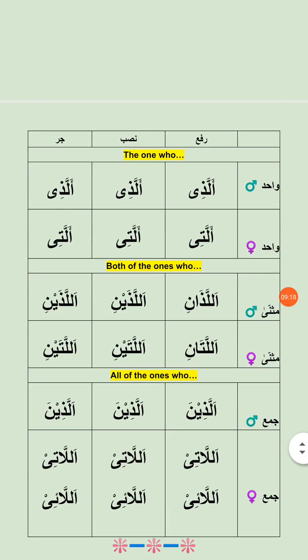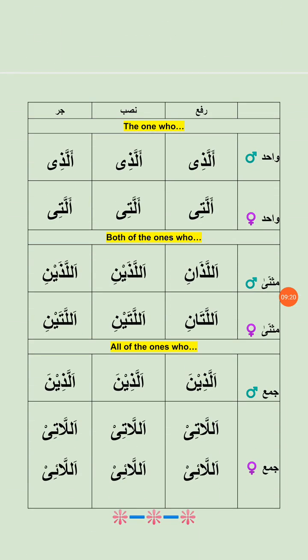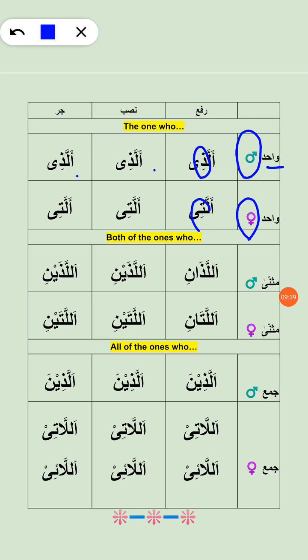Let's just see them in a single slide. So we have allazi, mabni of course, and this zal sound shows us that it is masculine, and it is Wahid. For Wahid feminine we have the t sound, so allati.